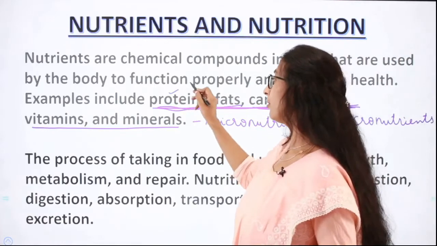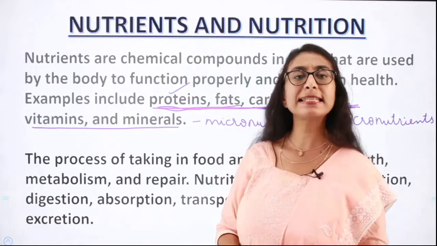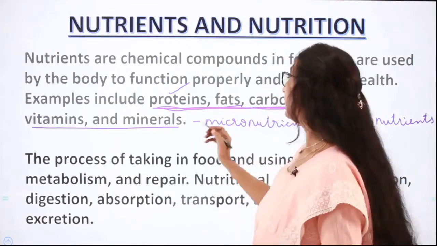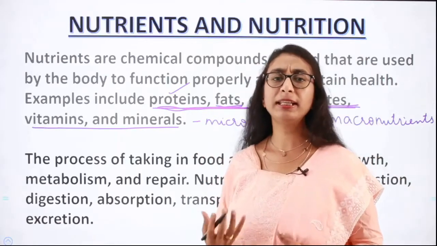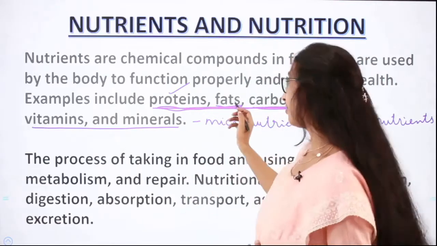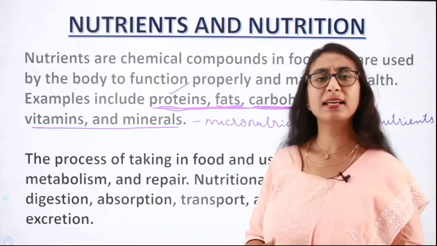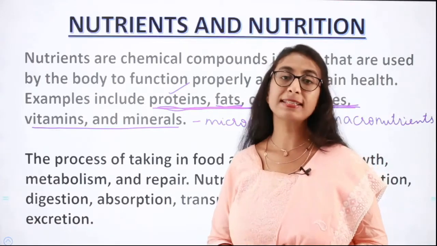So you definitely know what are the protein rich foods, isn't it? So dal, pulses, egg, meat, fish, all these are protein rich foods. Then fats. So whatever vegetable oils, vanaspati, ghee, all these are fat-rich foods. And under carbohydrates we have rice, wheat, all the major cereals, all of these give us carbohydrates.